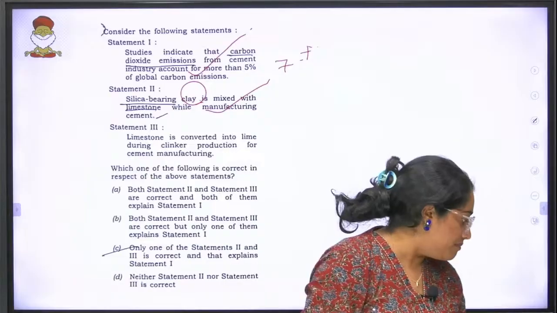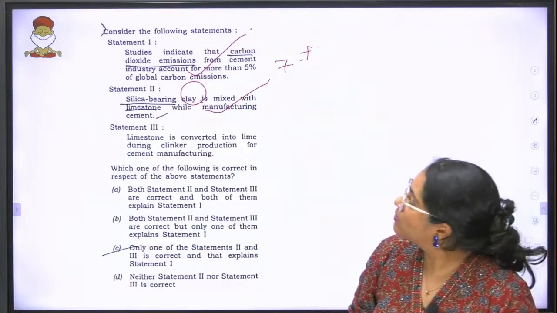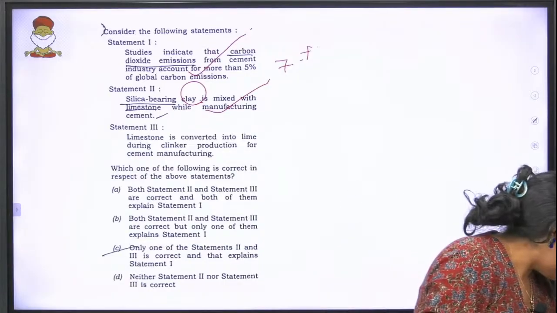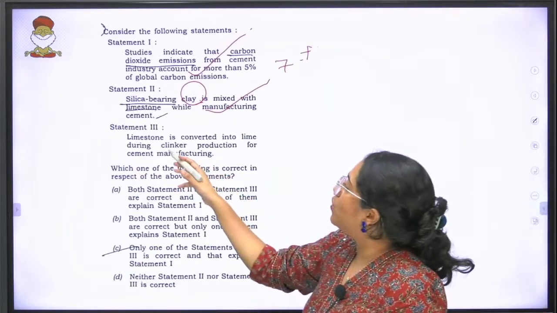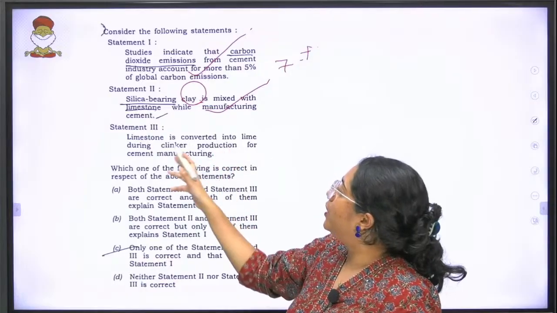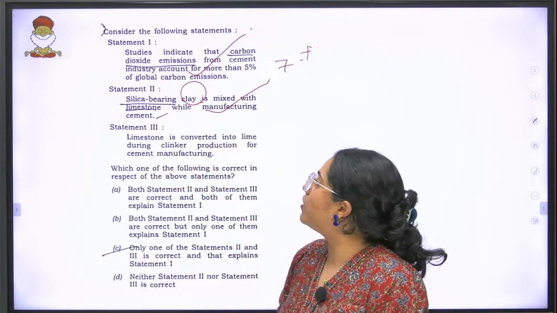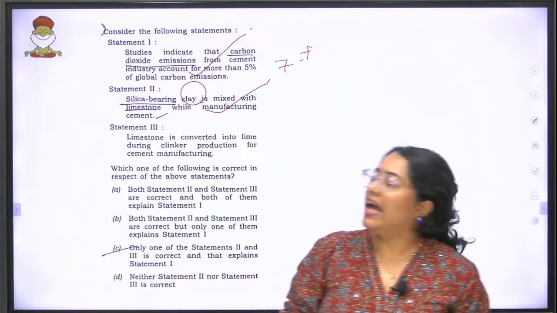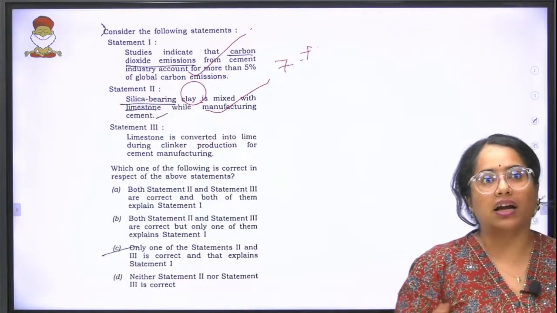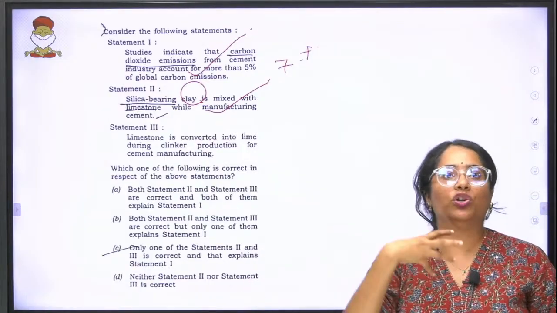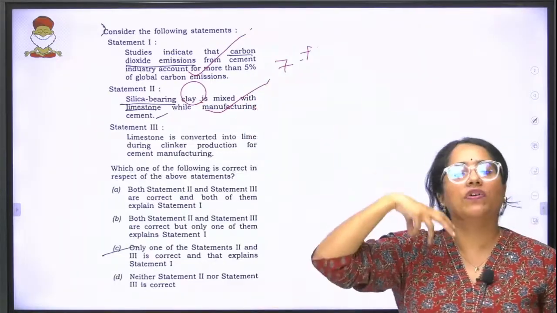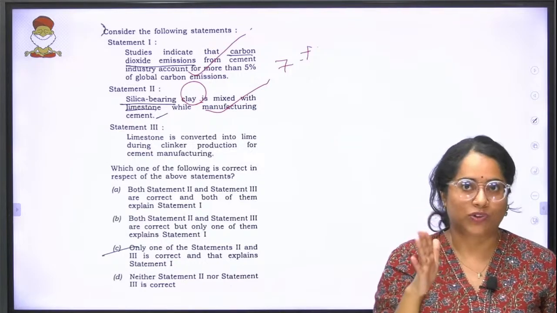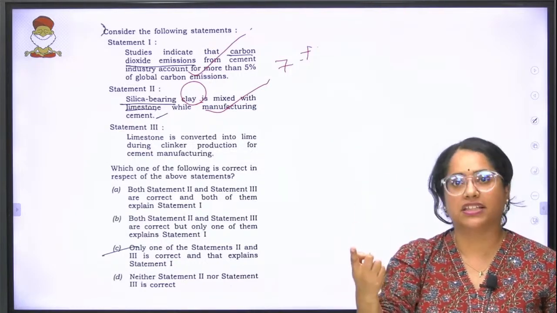The third statement says limestone is converted into lime during clinker production for cement manufacturing. Again, this deals with how you're getting so much carbon dioxide emissions coming out from the cement industry.